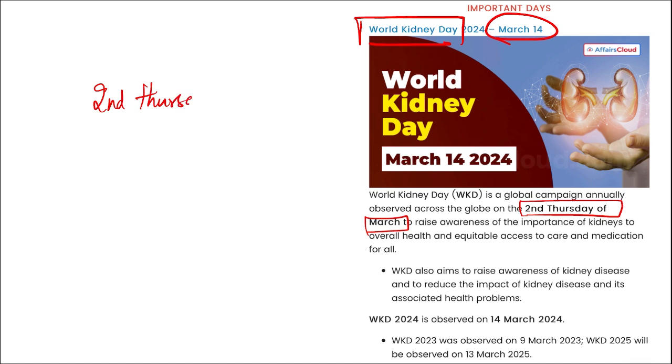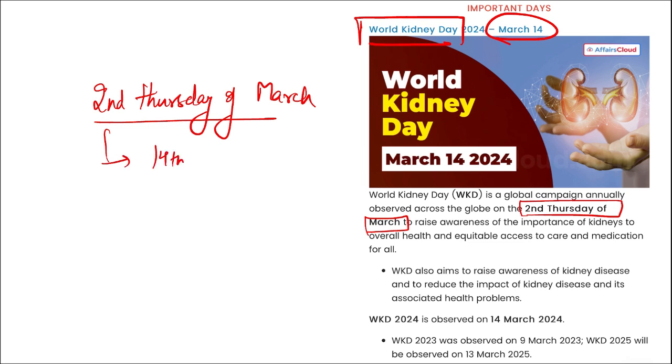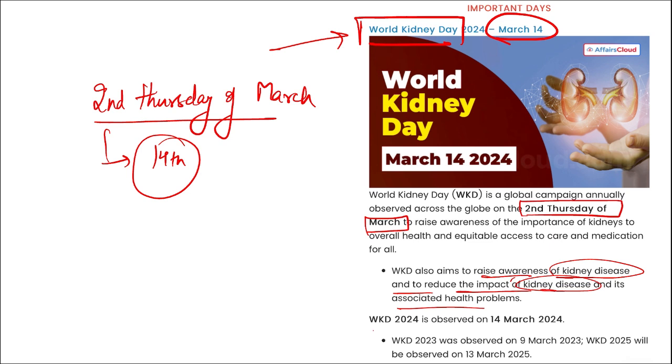2nd Thursday of March month. And this time it was on 14th of March. So on 14th of March, we observe World Kidney Day. And this is to raise awareness of kidney disease and reduce the impact of kidney and its associated health problems. And this was observed in 2024 on 14th of March.